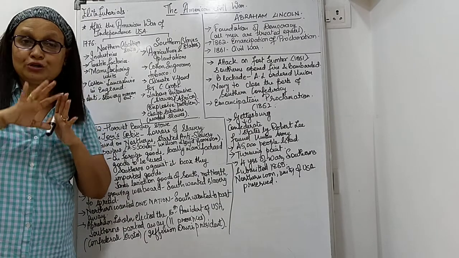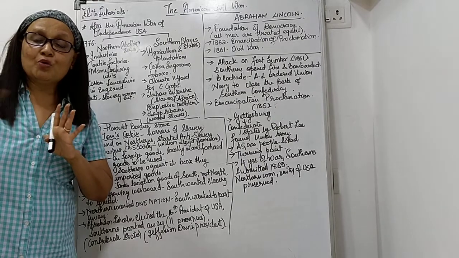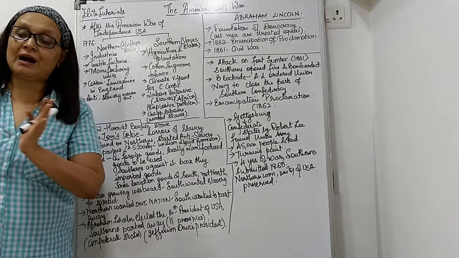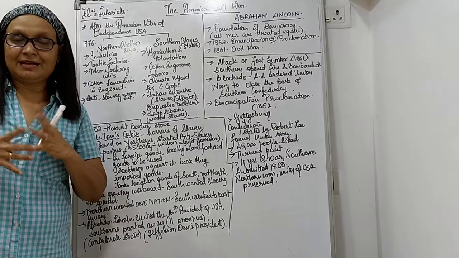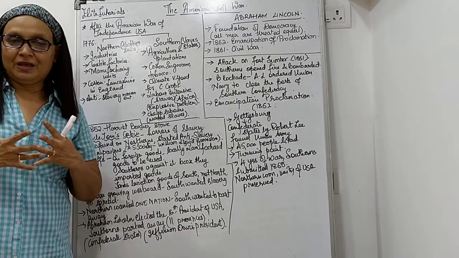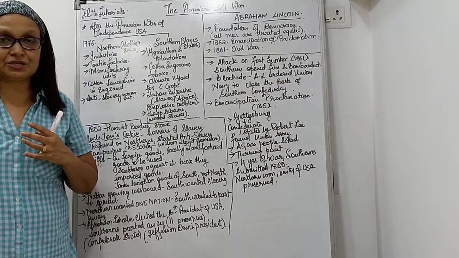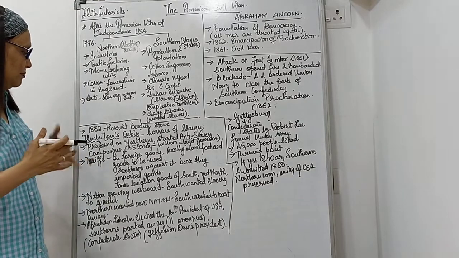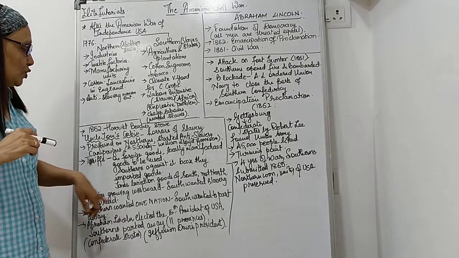And they basically wanted to even cede away. Cede away means they wanted to remove their 11 provinces away from the USA, and they said we will make our own country, we will make our own government. So sad that a big country like the USA, states could think like that way. It's a thought process which is really very bad and which needs to be changed. So this was one of the reasons because of which there was a friction happening among them, that is tariffs. Tariffs means taxes.